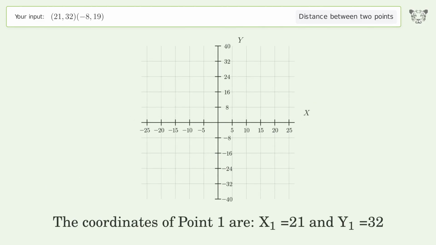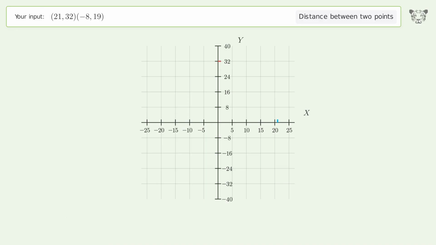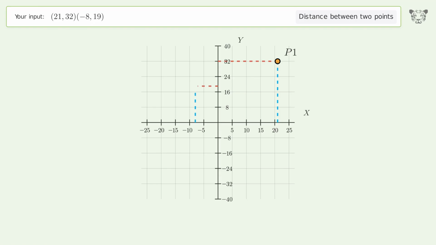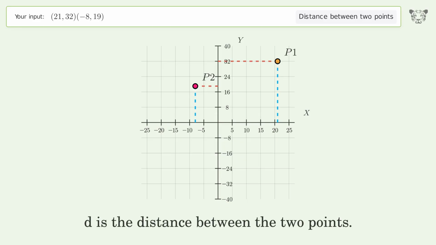The coordinates of point 1 are x1 equals 21 and y1 equals 32. The coordinates of point 2 are x2 equals -8 and y2 equals 19. D is the distance between the 2 points.